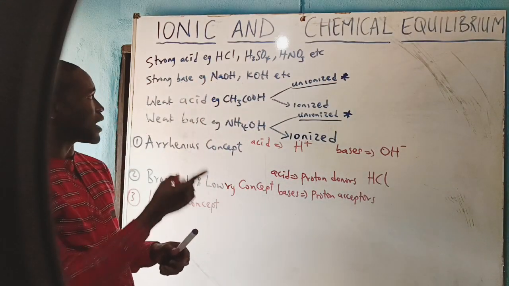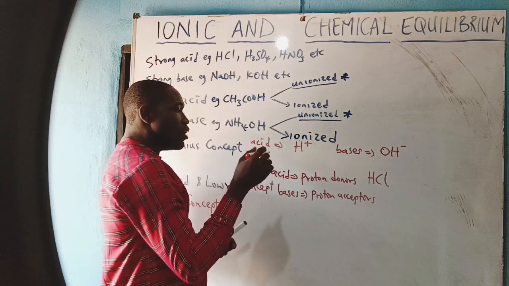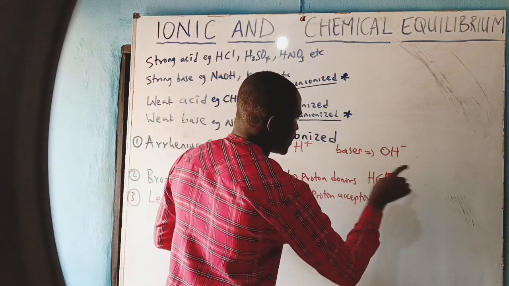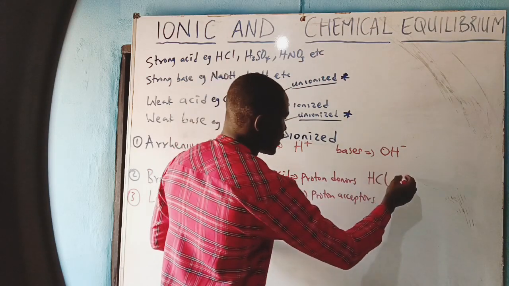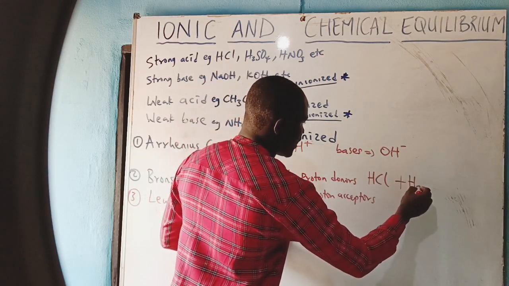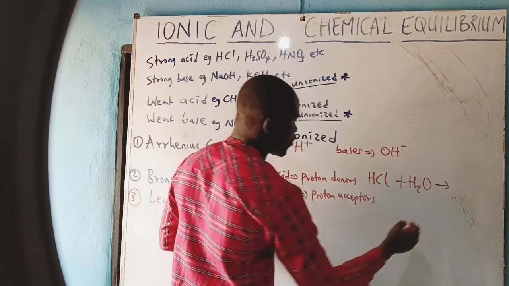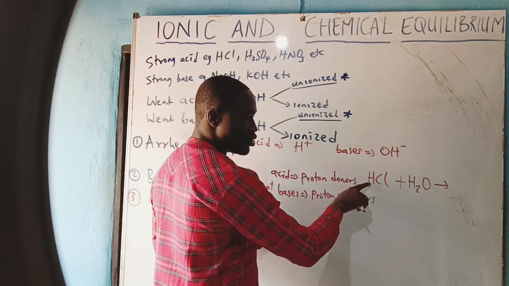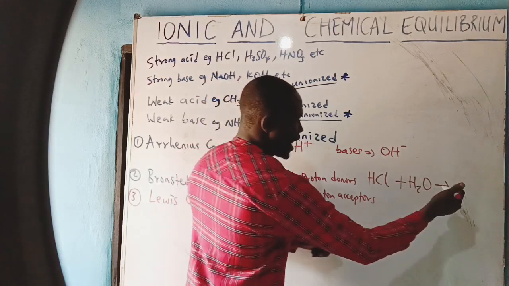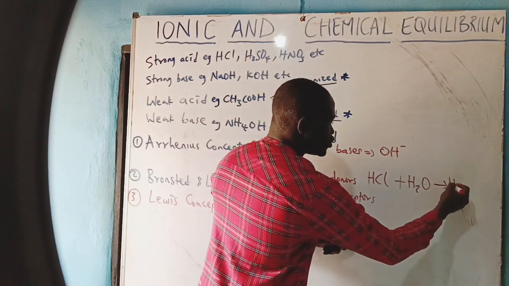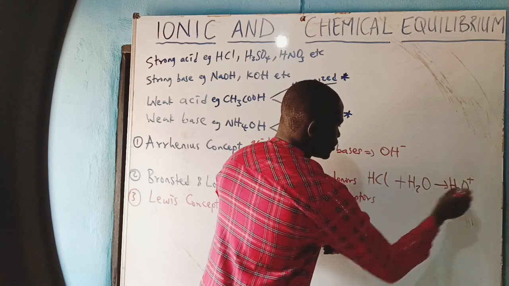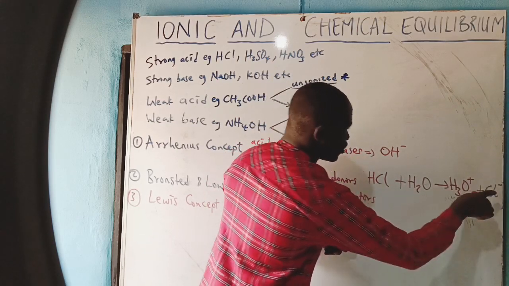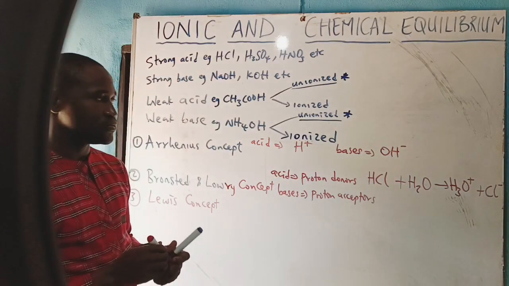We talked about it before now. We said that HCl is a proton donor. Let's see, when you dissolve HCl in water, what do you have? The hydrogen here, which is a proton, will go to water and attach to produce hydronium ion. Then this Cl minus will come out.